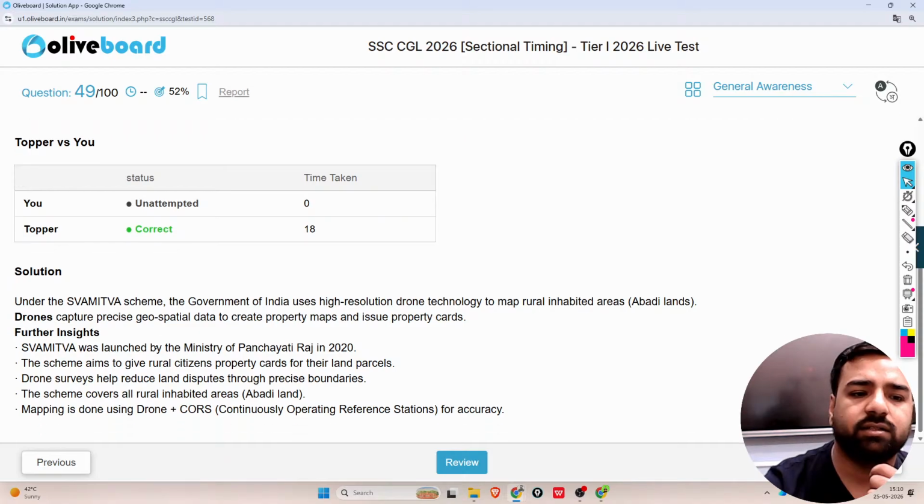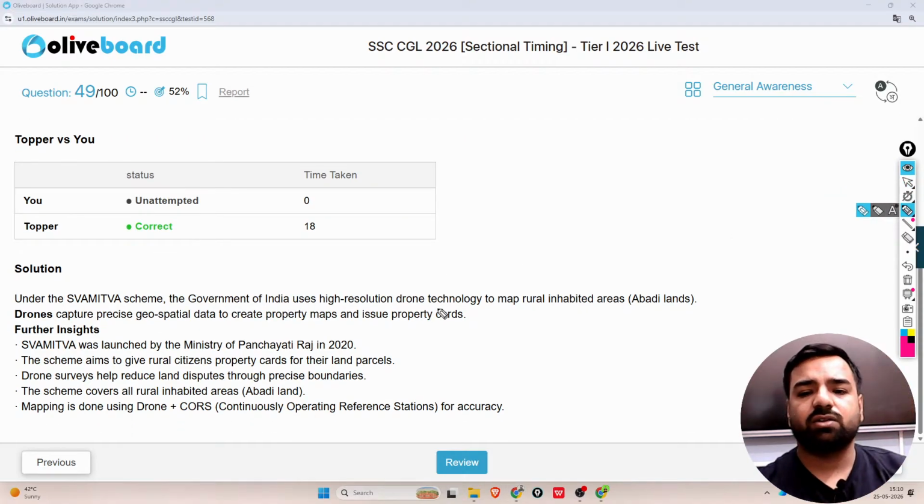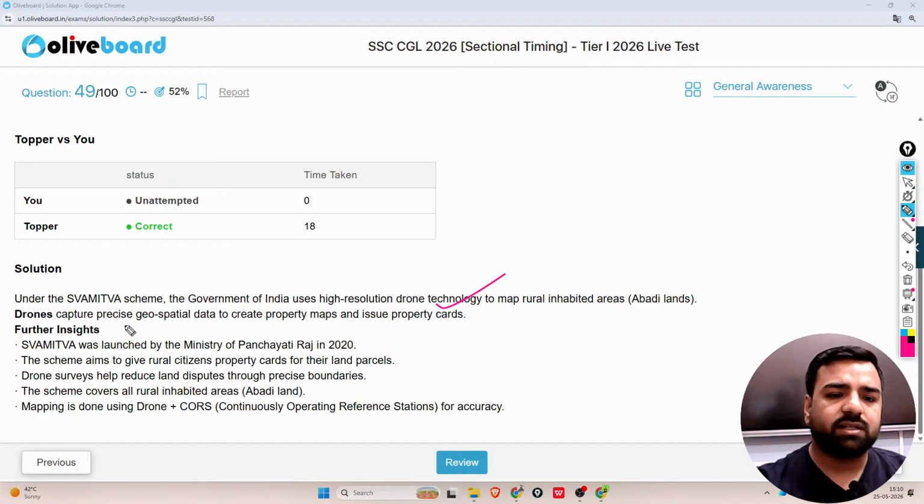Drone is the correct answer. Under this scheme, the government of India uses high resolution drone technology to map rural inhabited areas, and drones capture precise geospatial data to create property maps and issue property cards. This Swamitva scheme was launched by the Ministry of Panchayati Raj in 2020. So it is asked which ministry has launched it.